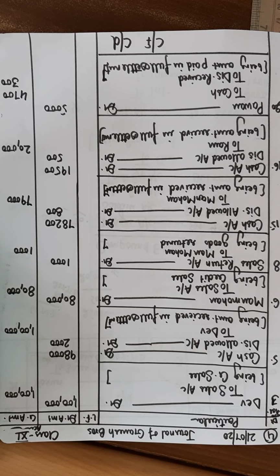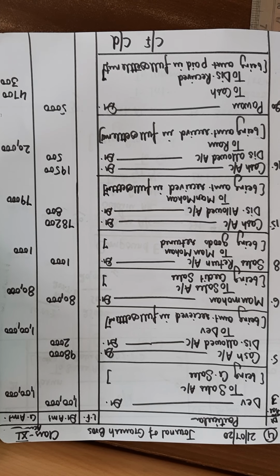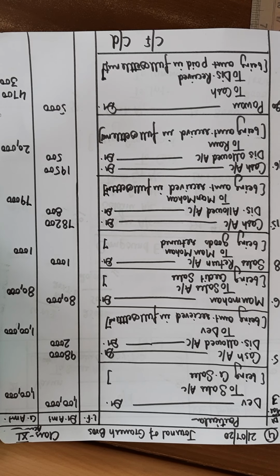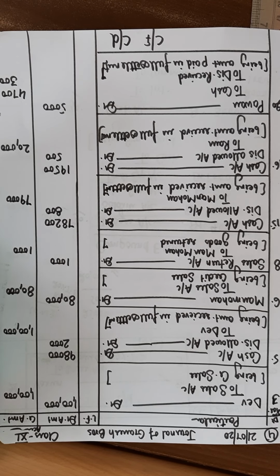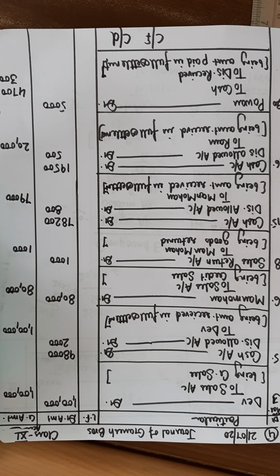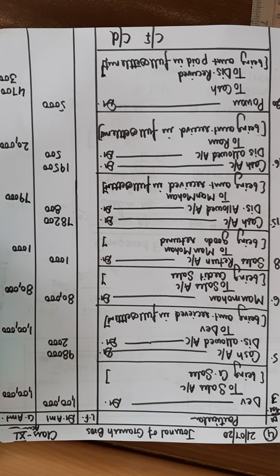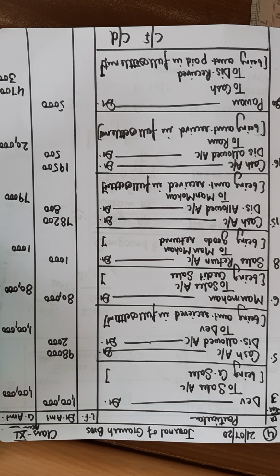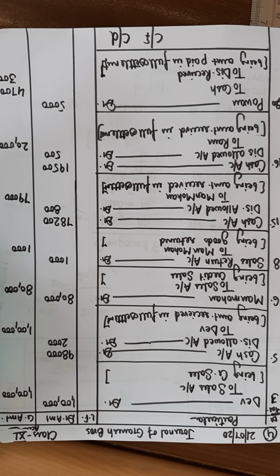Good morning to all. Today we will pass the journal entries in the books of Ganesh Brothers, that is question number 4 of the chapter Journal. The first entry is given on March 3rd: sold goods to Dev of rupees 1 lakh.